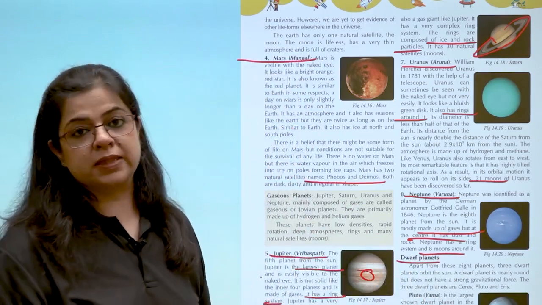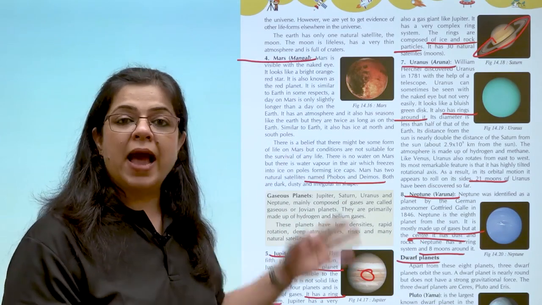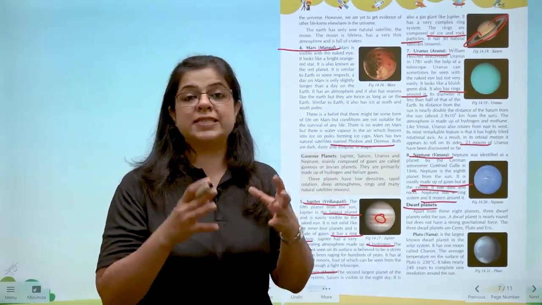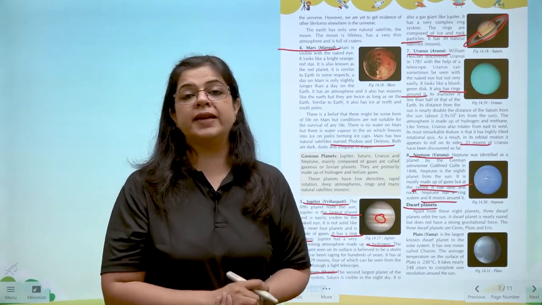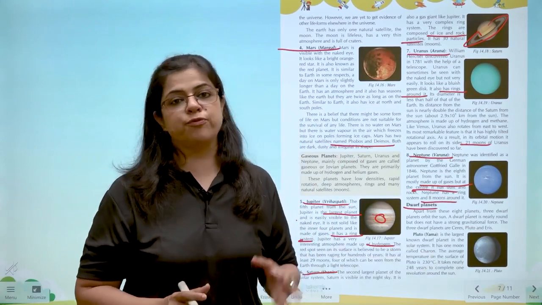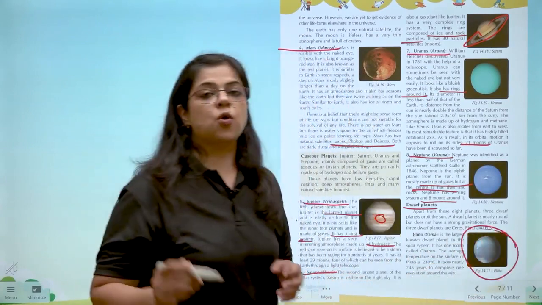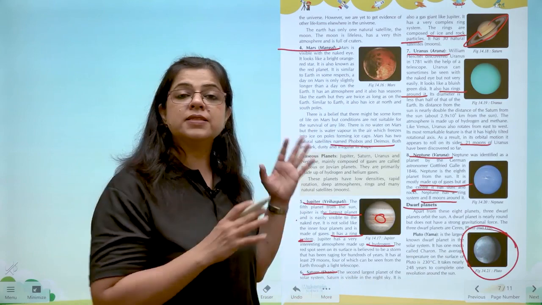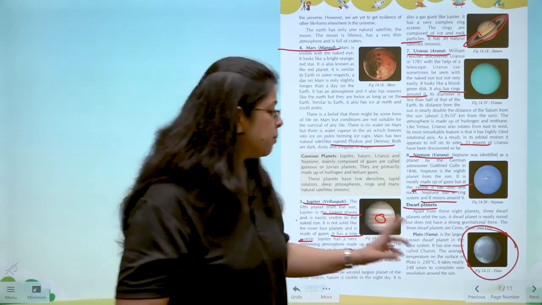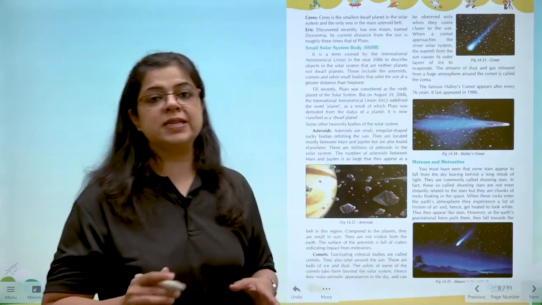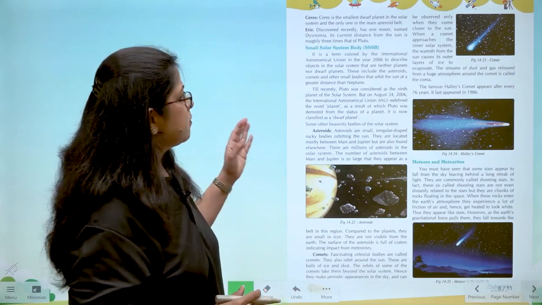Dwarf planets का मतलब है जो objects, heavenly bodies planets के characteristics display करते हैं, but they are too small to be called a planet, are termed as dwarf planets. So we all know that Pluto was once called a planet, but when the system of characteristics of planets was revised, Pluto was removed from the list and it was known to be a dwarf planet.